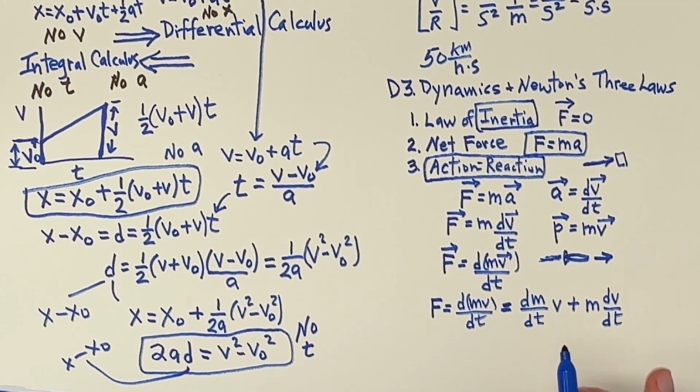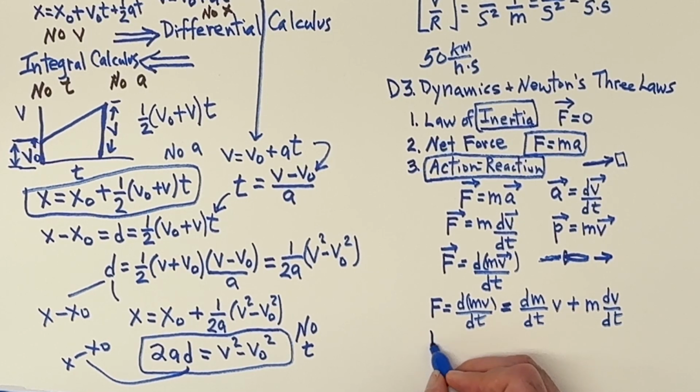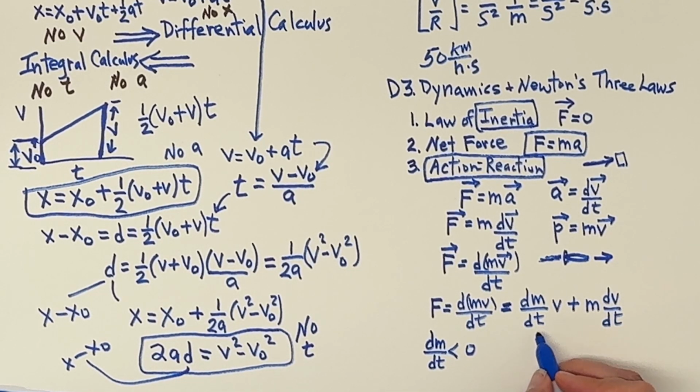Now, if we're losing mass, let's consider that case where we're losing mass. Then dm/dt is less than 0. So what I'm going to do is say that dm/dt is, by definition, I'm going to set that equal to minus alpha, where alpha is some parameter that's greater than 0. So that means dm/dt is going to be negative. All right.